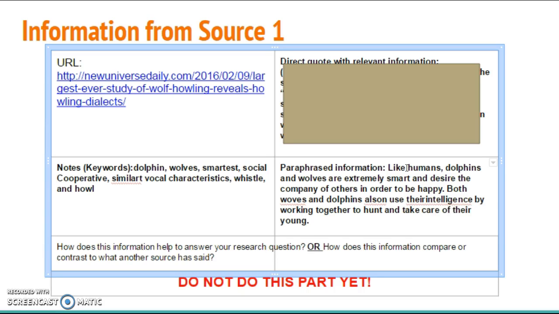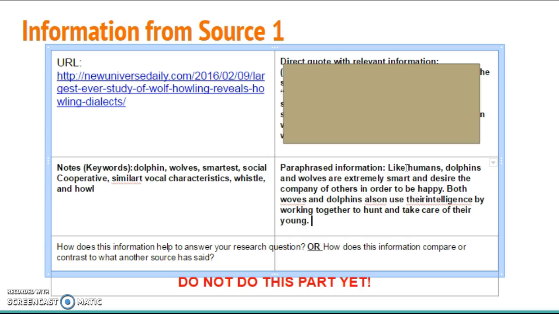Alright, so you might be asking, where did I get the information about hunting and taking care of their young from? Well, that is background information I already knew from researching. So is it okay for me to add that in there? Yeah, it is, because it's correct. So I can add that in there because I've been researching and understanding this material. It's perfectly okay as long as it's correct.